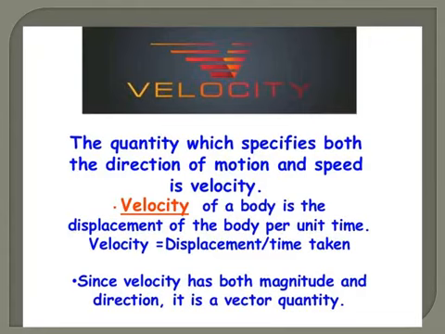Velocity of a body is the displacement of the body per unit time, because velocity, as I told you, is a vector. So displacement here is also a vector. So a vector has to be referred for a vector. So velocity is equal to displacement divided by time taken, instead of distance. Since velocity has both magnitude and direction, it is a vector quantity. So what is the formula for velocity? Displacement divided by time. So this is the conclusion for velocity.